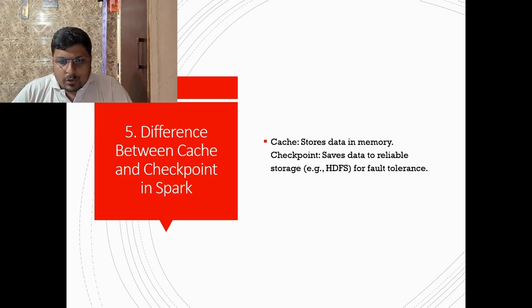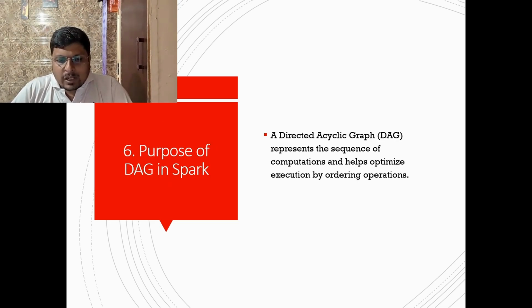Another question they asked: purpose of DAG in Spark. DAG stands for directed acyclic graph. It represents the sequence of computations and helps optimize execution by ordering the operations.